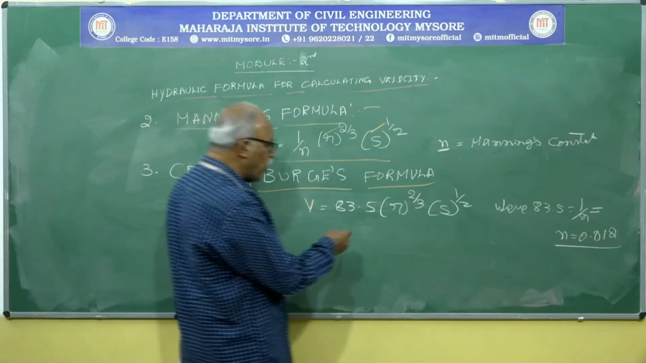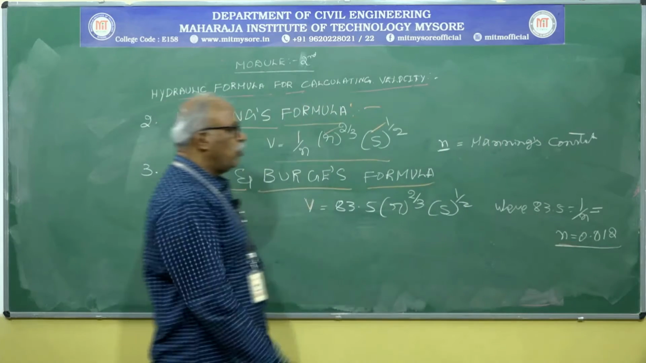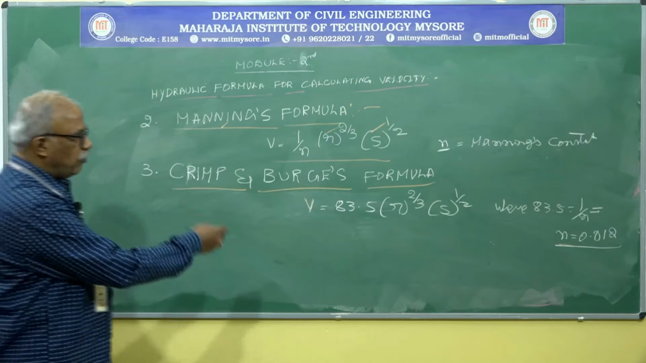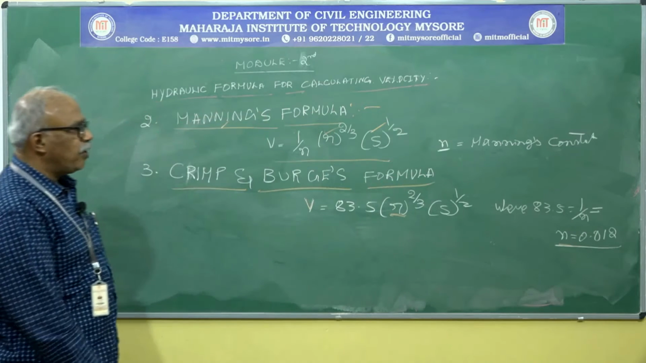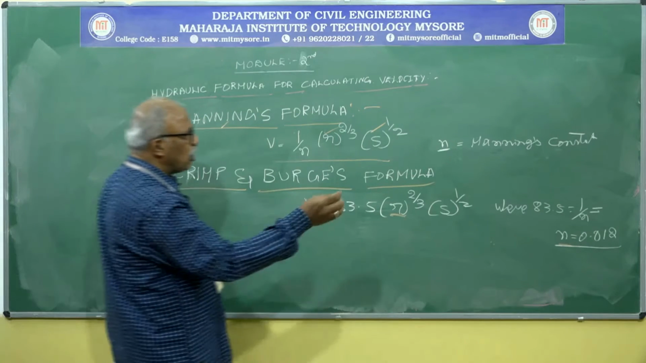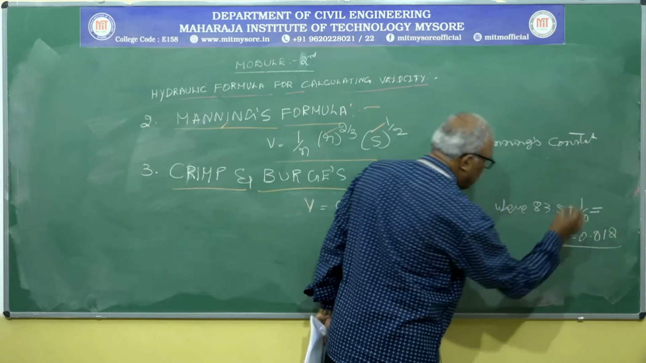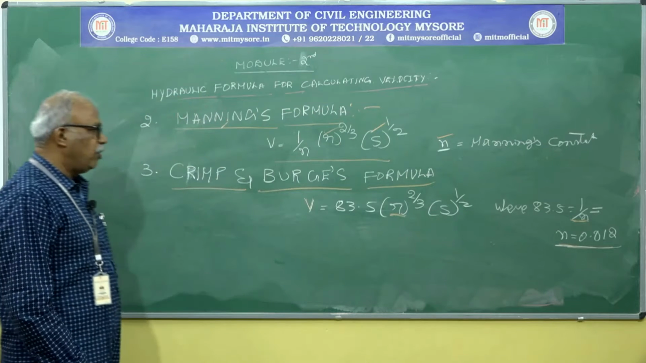So, how to get the value of n? That we can get easily. Value of small r. 83.5 equals 1 by n. So, you know the value of n. Directly you can put the values and directly you can get the smaller value.